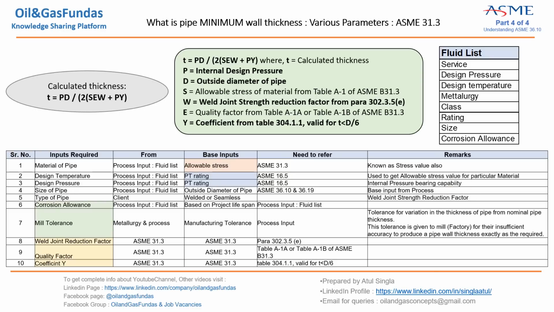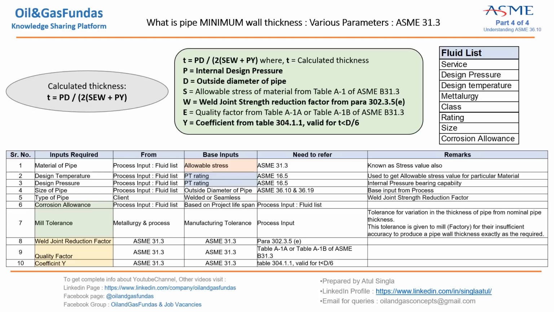So we'll discuss the PT rating in detail. Then the size of the pipe will be given here, for the various sizes for which we have to calculate the minimum thickness. Again, we have to refer to the fluid list for that. Then the type of pipe. Now we have seamless and welded pipe. This is something we'll get in the basic engineering part, maybe from the client side. They decide whether we have to use seamless or welded.